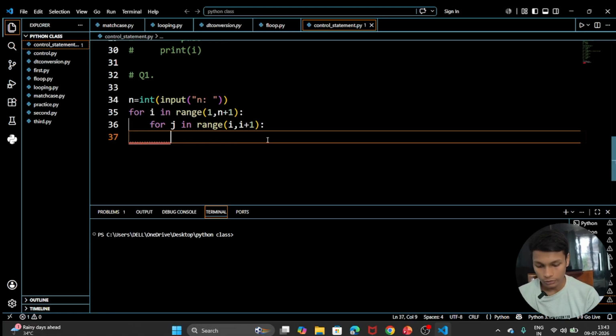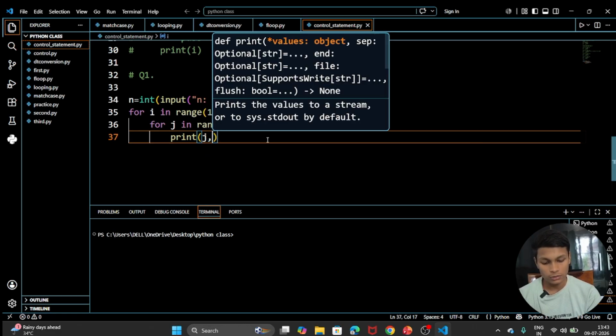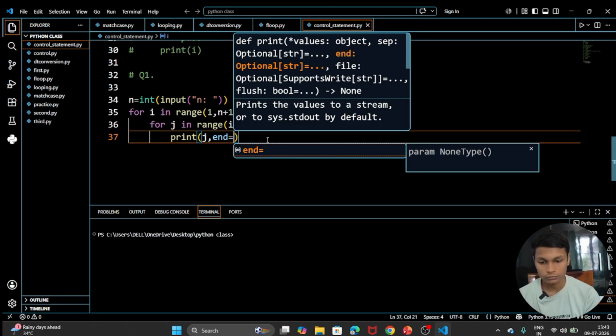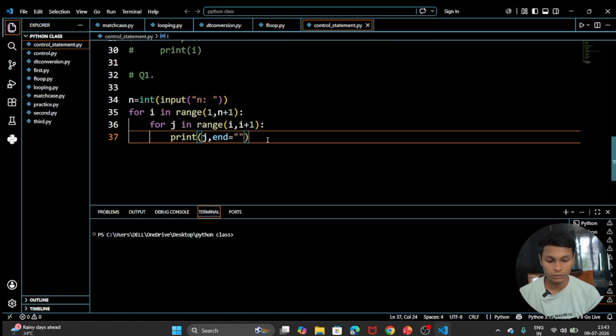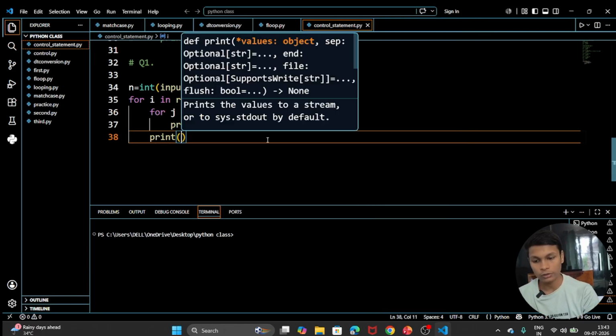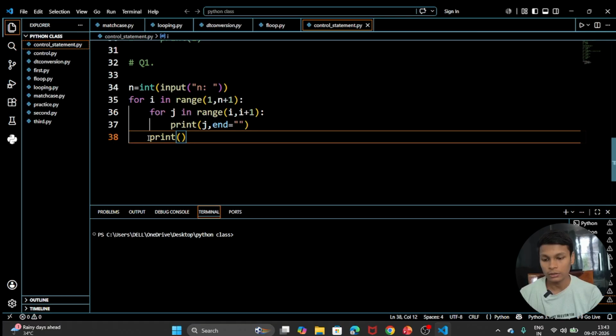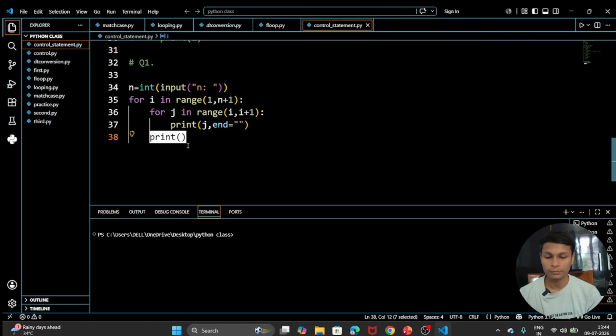So here we simply print j, because j is our value. Why am I putting end here? If I do not put end here, I require an empty end. If I do not provide this, then the next number will be printed on the next line. Here also I am going to print nothing, only a print statement. After completing the j loop, it will move you to the next line.